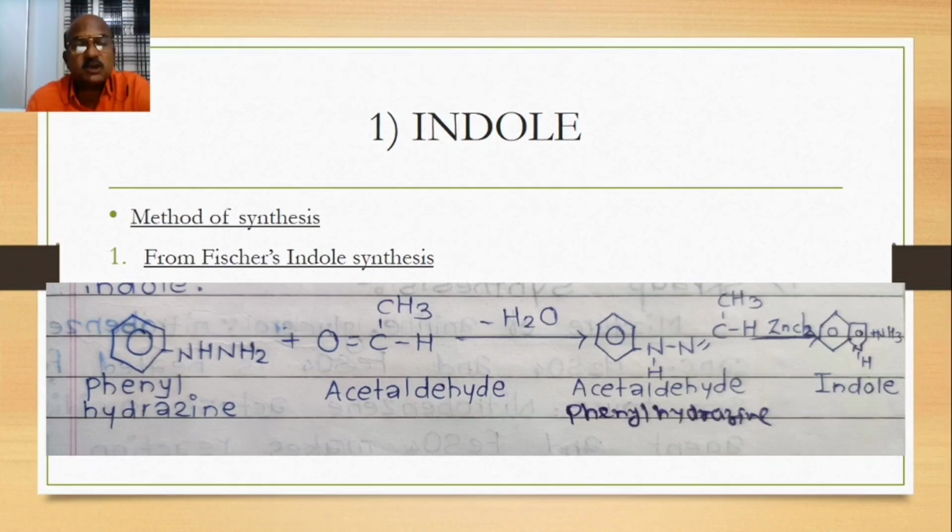C6H5NHNH2 is the structure of phenylhydrazine. CH3CHO is the structure of acetaldehyde. The oxygen from the acetaldehyde attaches to the hydrogen from phenylhydrazine, removing a water molecule and forming acetaldehyde phenylhydrazine. When this is heated with zinc chloride, indole forms as the main product. This is the Fischer-Indole synthesis.